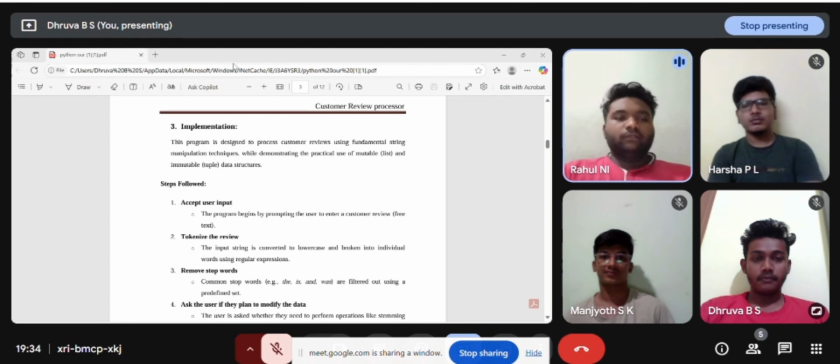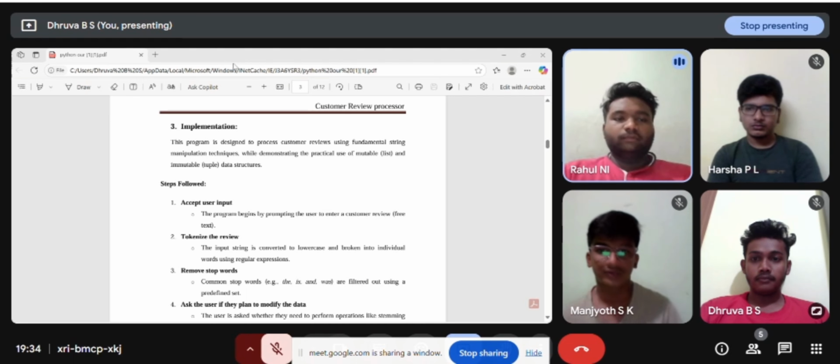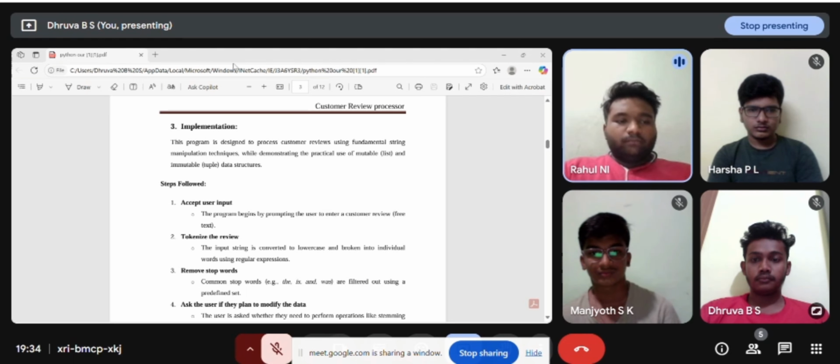My name is Rahul. I am going to explain the implementation of our project. This program is designed to process customer reviews using fundamental string manipulation techniques while demonstrating the practical use of the mutable list and the immutable tuple data structures. Steps followed. Step one, accept user input. The program begins by prompting the user to enter a customer review as free text.